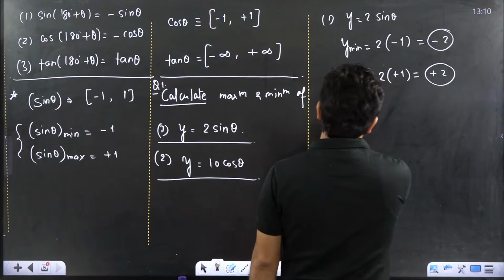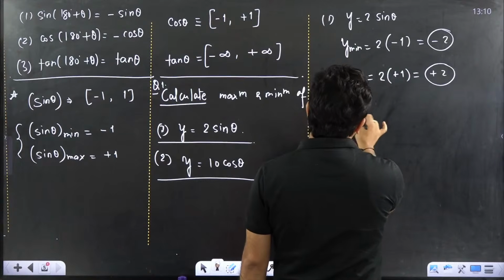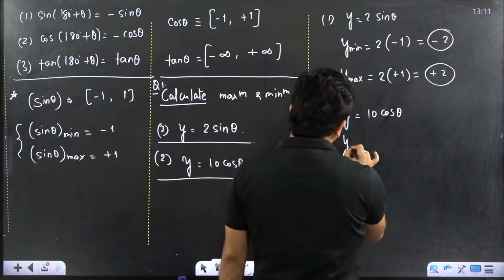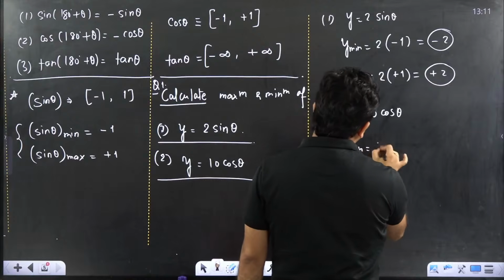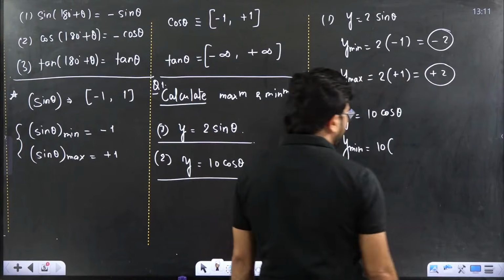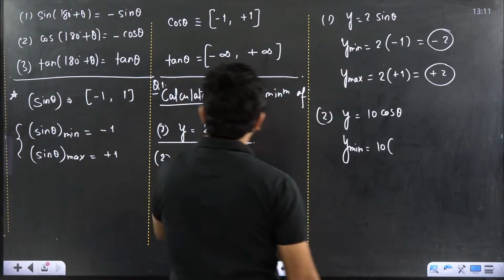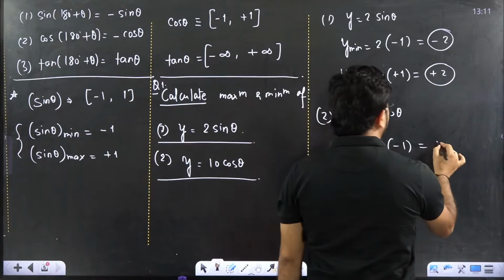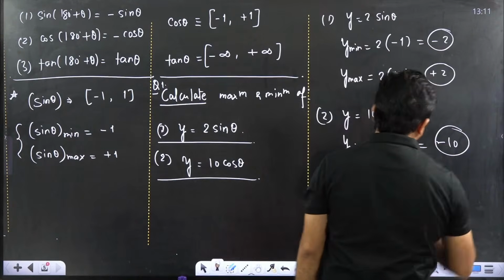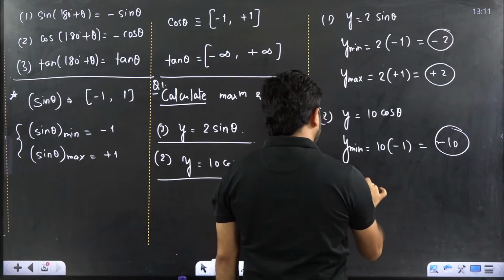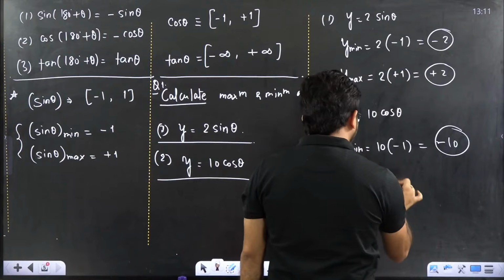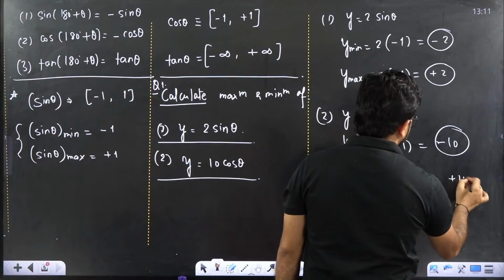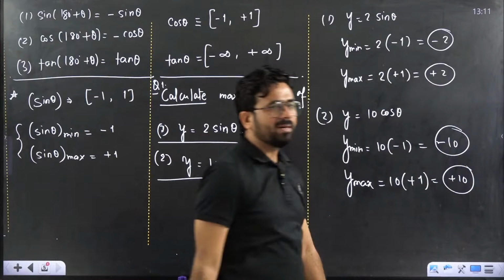Next is what, beta? Second part. If I am saying y equal to 10 cos theta, and I ask y minimum value, y minimum value is 10 into what is cos theta minimum value, beta? Cos theta minimum value again minus 1. You will put minus 1. That is equal to minus 10. This is the answer. And if I am asking y maximum value, the maximum value will be 10 into plus 1, that is equal to plus 10. Hope everyone is clear about this.